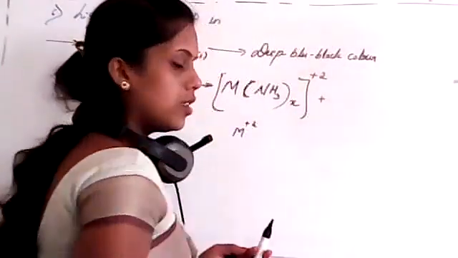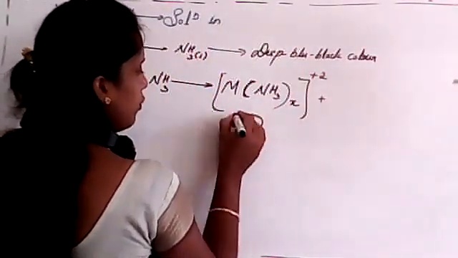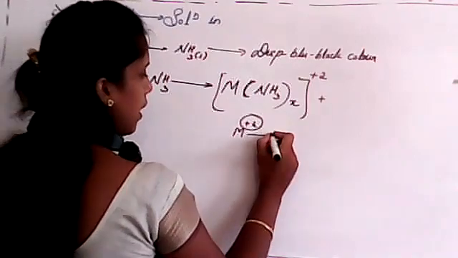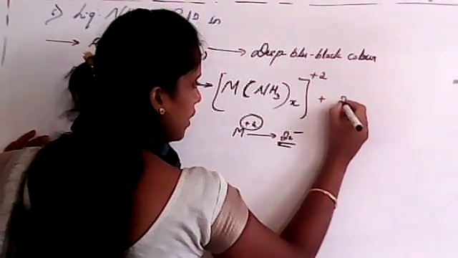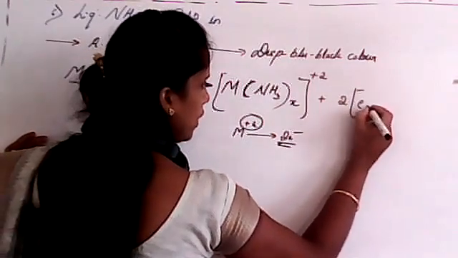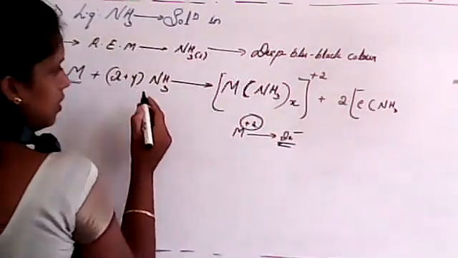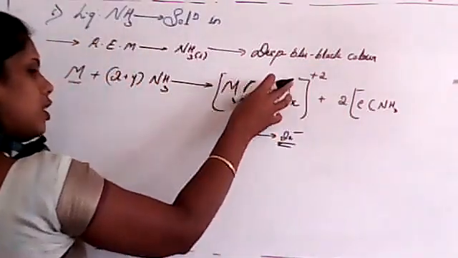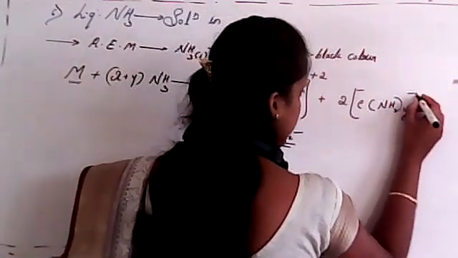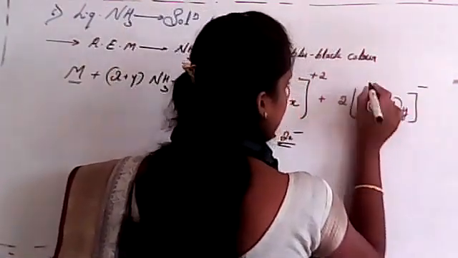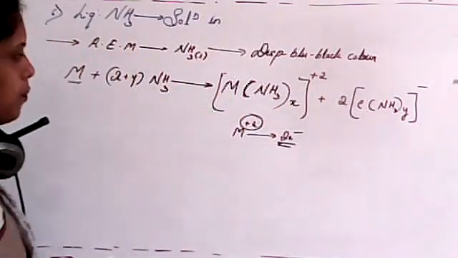Another product. See, if the metal ion is converting into plus 2 state, that means it must eliminate 2 electrons, isn't it, student? That's why I'll write it as 2 electron NH3, and here it is Y, isn't it? NH3, X molecules were introduced with M, and Y molecules will be introduced with electron. So this is nothing but your chemical composition. Is it clear?